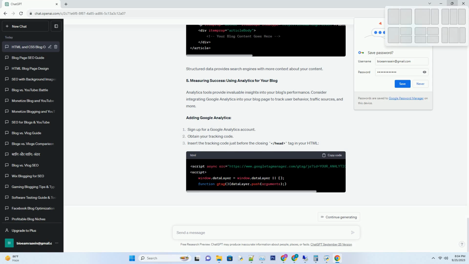Interactive elements. Engage your readers with interactive elements, such as buttons and hover effects. For instance, you can create a read more button.